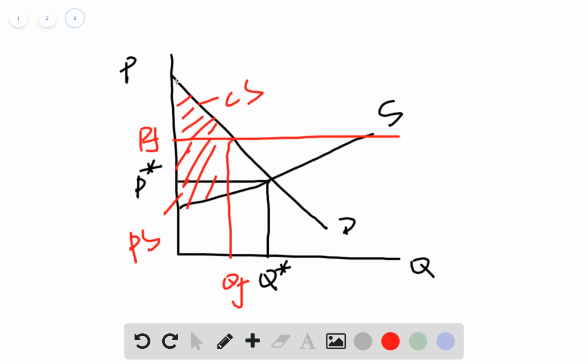But let's think about the total surplus. For the total surplus, there's still a triangle loss, right? So whether the government should enter the market really depends on the goal of your analysis: whether you want to maximize the total surplus, or you want to benefit the consumer, or you want to benefit the producer.